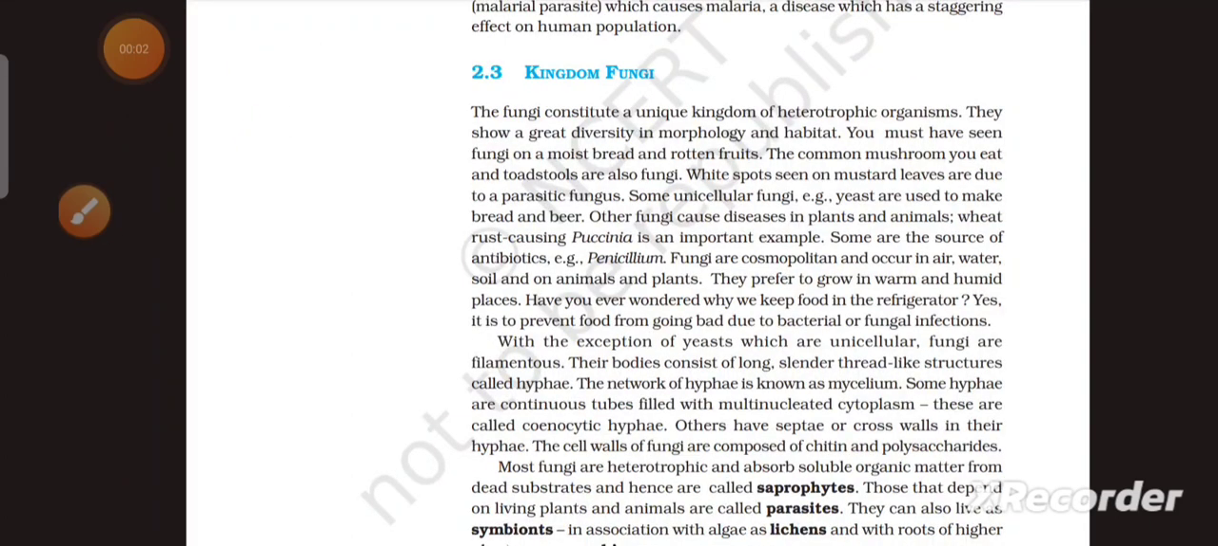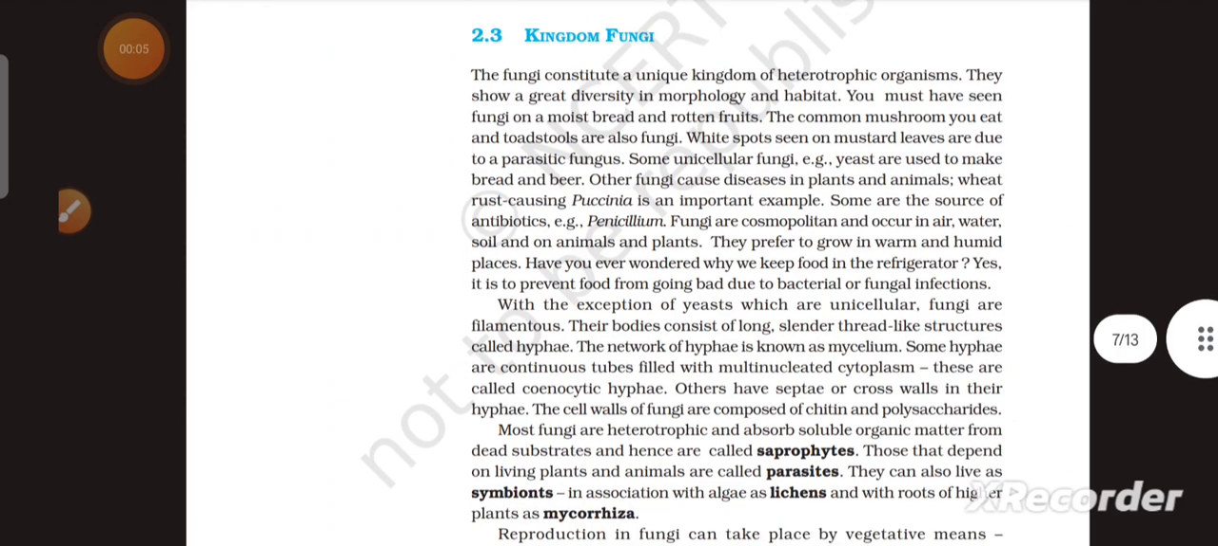The fungi constitute a unique kingdom of heterotrophic organisms. They show a great diversity in morphology and habitat. You must have seen fungi on moist bread and rotten fruits. The common mushroom you eat and toadstools are also fungi. White spots seen on mustard leaf are due to a parasitic fungus. Some unicellular fungi, that is, yeast, are used to make bread and beer.